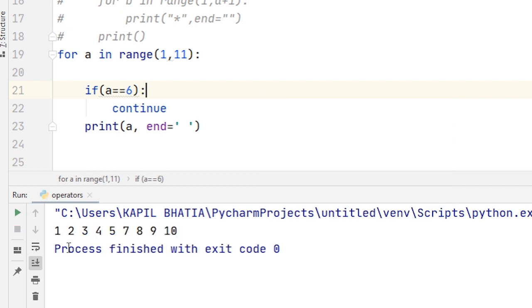So the output is 1, 2, 3, 4, 5 except 6, because when A reaches 6, continue says that control will move to the beginning of the loop, and now the value of A will be 7, and then the rest of the values are printed on the screen. So I hope you understand the break and continue statements.